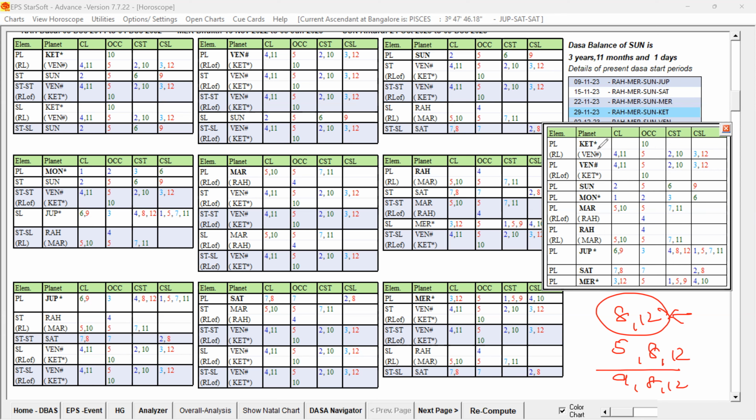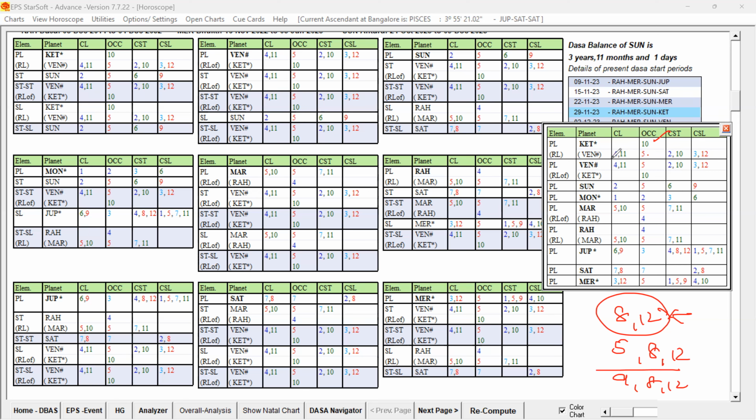Now you can see Ketu is occupying the 10th house. Good. The second planet, Venus, 4th lord and 11th lord, is occupying the 5th house. 4, 11, 5. That was what I was telling: the native joined the job in Venus Dasha. Look at Venus, 4th lord, 11th lord, this is fine, occupying the 5th house.